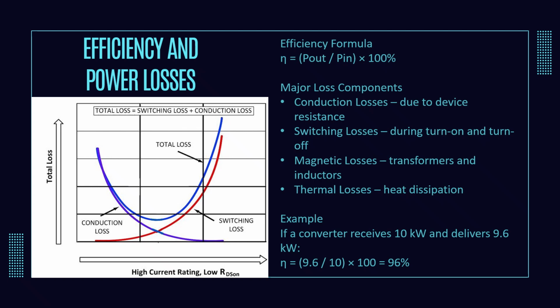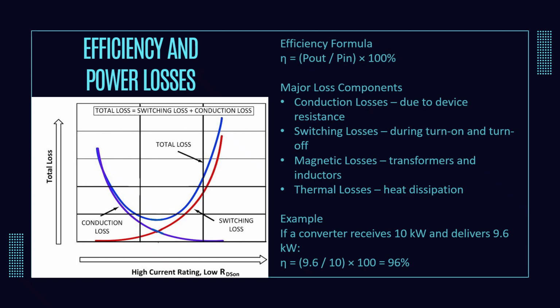Power losses mainly originate from conduction losses, switching losses, magnetic losses, and also thermal losses. Even small improvements in efficiency can have a substantial economic impact, particularly in high power industrial applications.